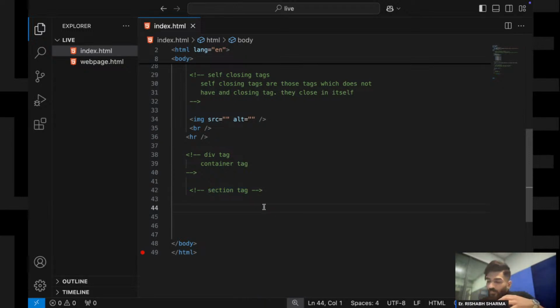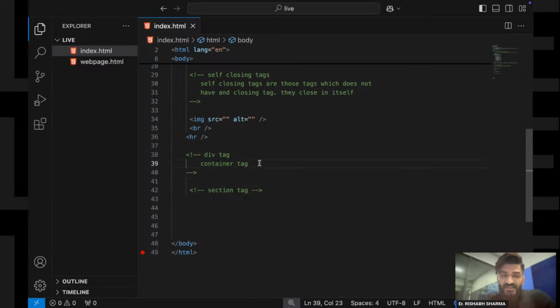The major use case for the div tag and section tag is just to create the different sections. It divides our website into different sections. To remember it in simpler terms, the section tag and div tag just divide your web page into different sections. That is the main work of it.